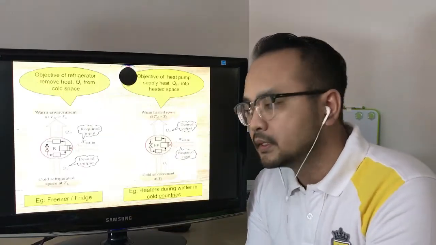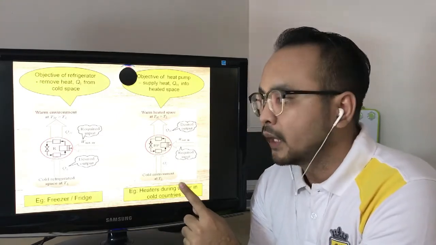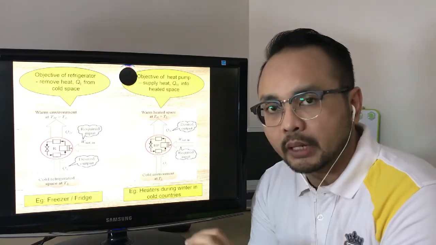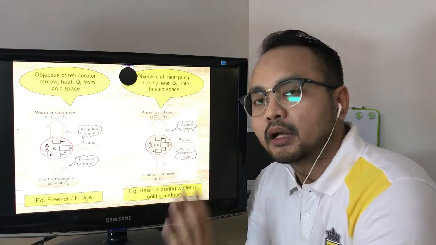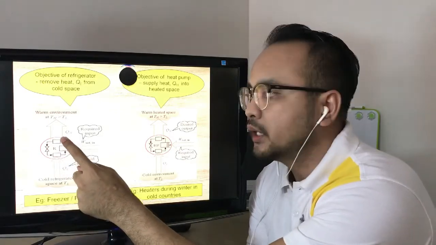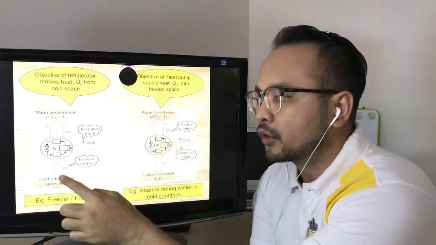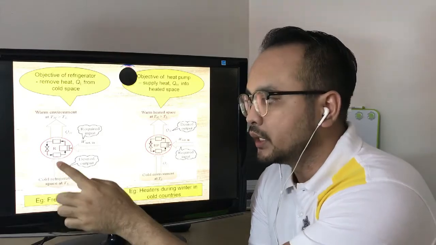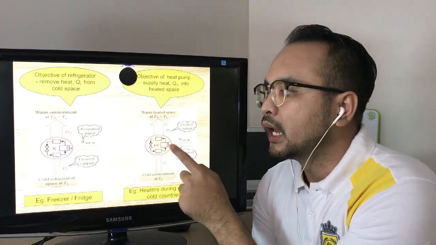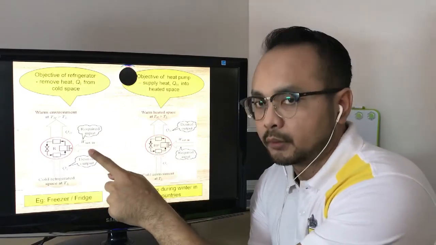So this is the comparison between the refrigerator and the heat pump. We can see that the directions of QH, QL, and W for both devices are similar. For the refrigerator, the direction for QH is going out, the same as the heat pump. For QL, for the refrigerator, it is going in. The same goes for the heat pump, the QL direction is going in. And both the refrigerator and the heat pump are going to need work from outside.